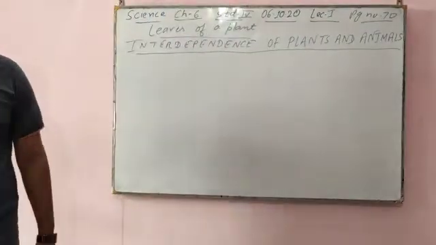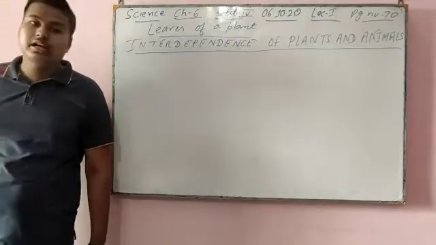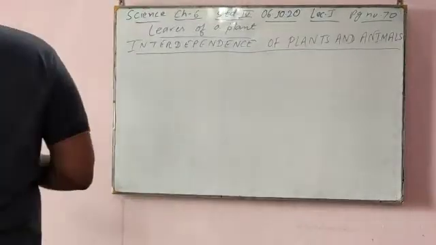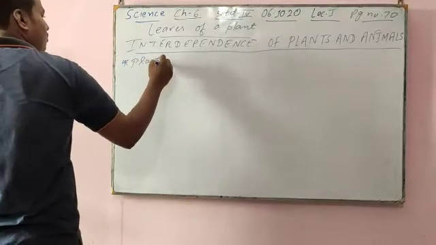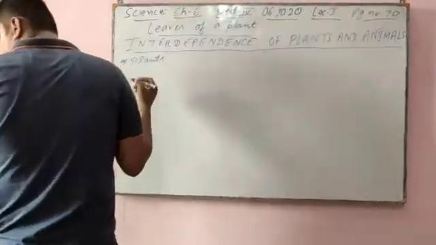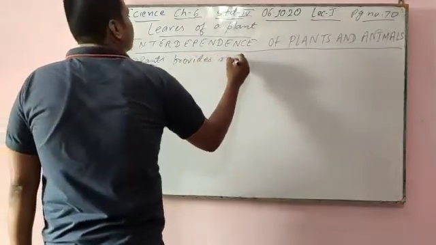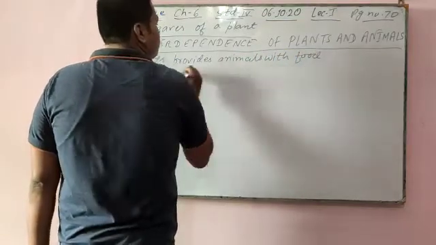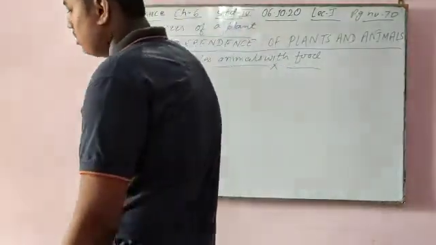Now we will read in brief. First, how are they interdependent? There are many ways. The first way is that plants provide animals with food. I have just explained to you about air only, but there are more things. Yes, plants provide animals with food.